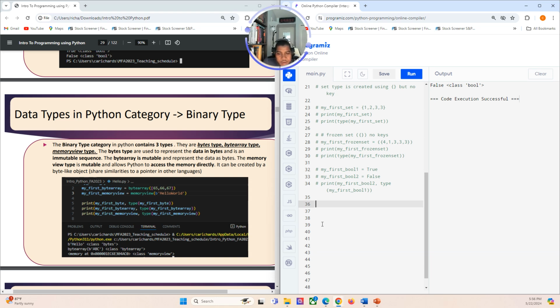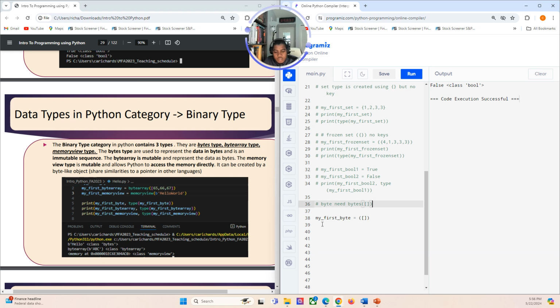Okay, so how do we declare the byte type? For the byte type, you need the bytes keyword, similar to the type keyword, and then you also need this operation here. Usually the bytes are like a sequence. So you could say my first byte, set it equal to your sequence.